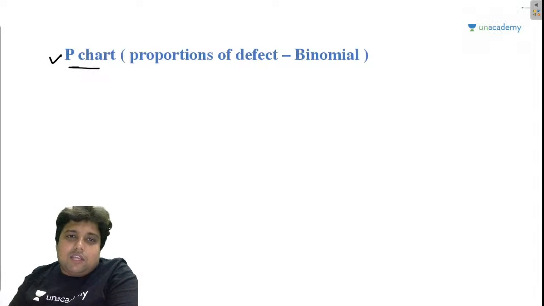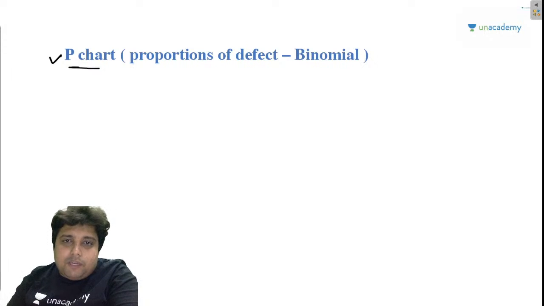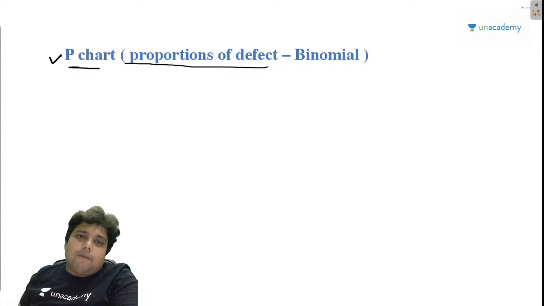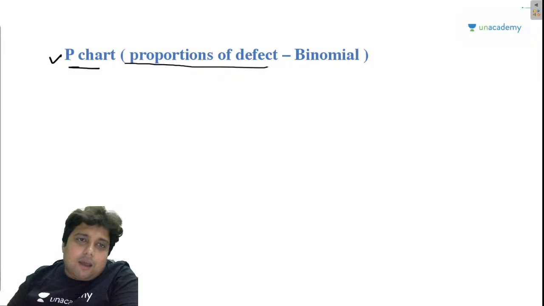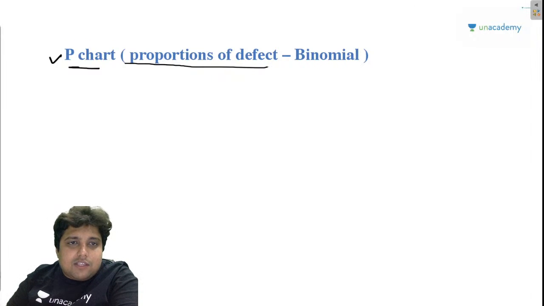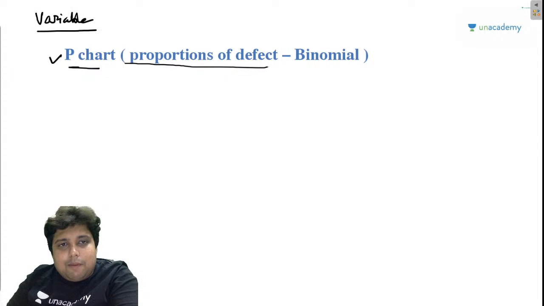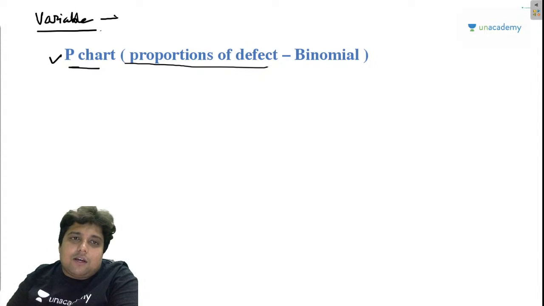Now guys, the number one thing that you should understand before we move on to P chart is that here we are talking about proportions of defects. Up until now, we were discussing variable charts. And remember, in variable charts, the quantities can be measured.